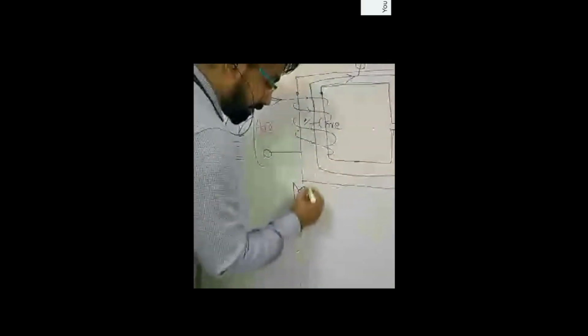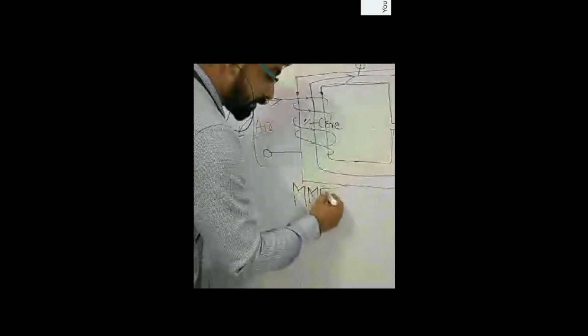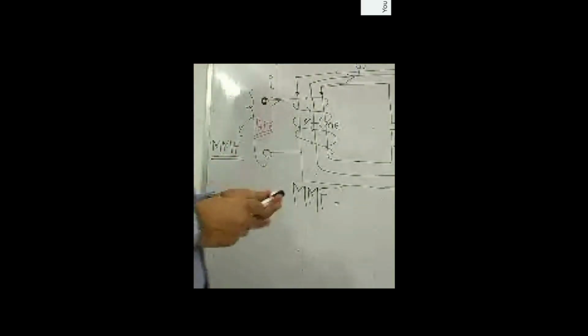Now, what is MMF? See, just like electromotive force was the driving force for the flow of electrons, whenever we applied a voltage source or EMF source, it supplied energy to electrons, which made the electrons move easily or conduct. In a similar fashion, MMF is the driving force behind the flow of flux. So MMF, its full form is magnetomotive force.